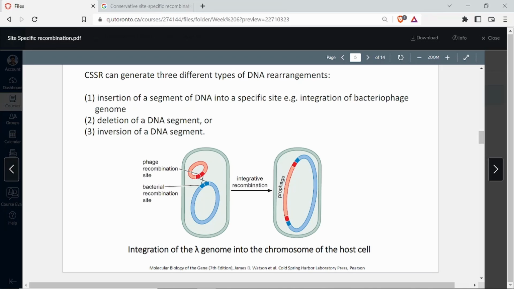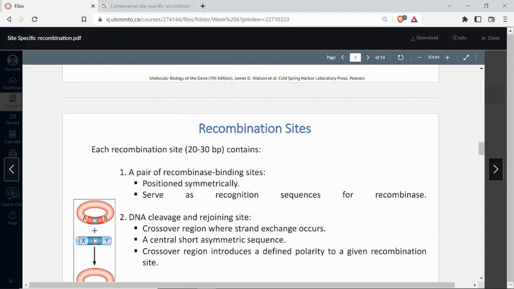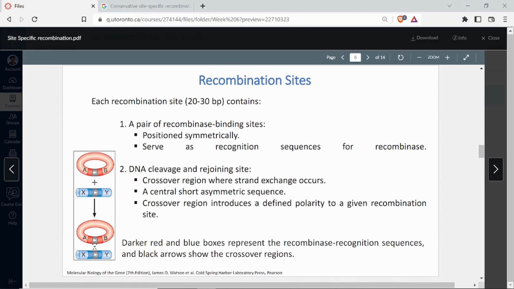So each recombination site is about 20 to 30 base pairs, and it contains a pair of recombinase binding sites which are positioned symmetrically, and they serve as recognition sequences for recombinase. And they also have the cleavage and rejoining site, right? So each recombination site contains this as well as this. Don't think that there are two types. No, each recombination site contains these two things: the recombinase binding site as well as the cleavage and rejoining site.